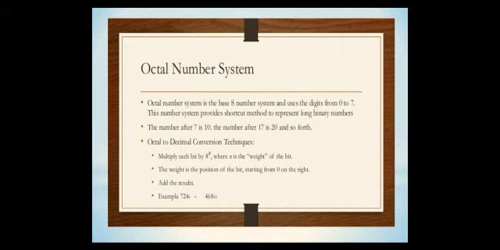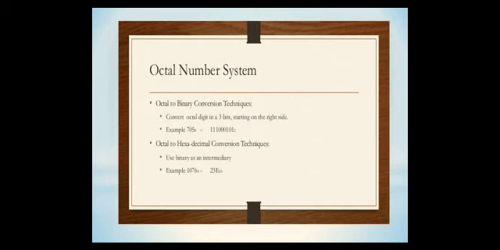For example, here I'm converting octal to decimal number. Multiply each bit by 8 power n, where n is the weight of the bit. The weight is the position of the bit starting from 0 on the right side, and after that I add the results. For example, 724 base 8 is the octal number, and the resultant decimal number is 468. After that I will explain clearly in an example.